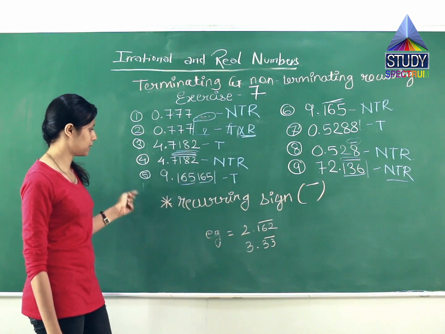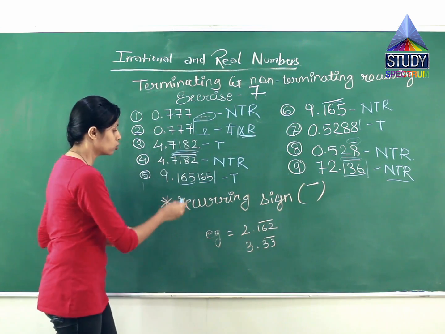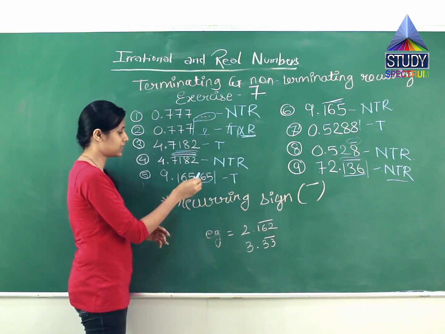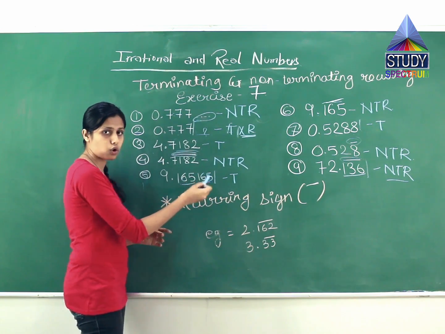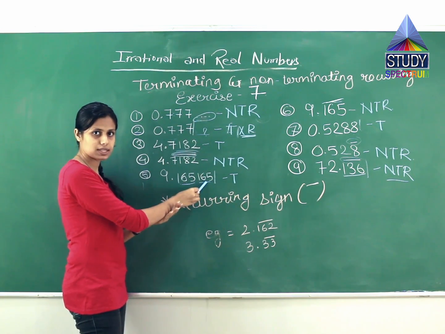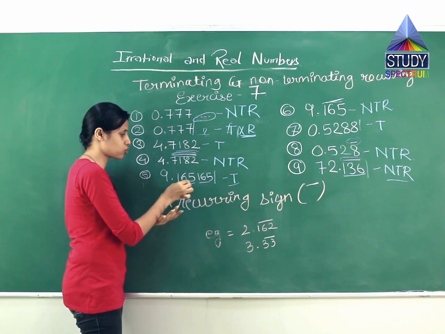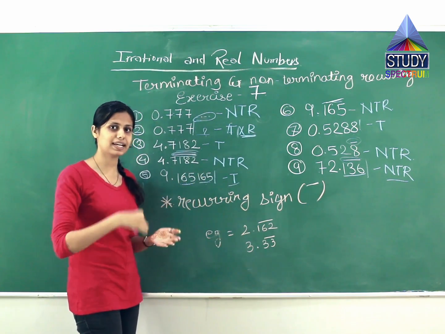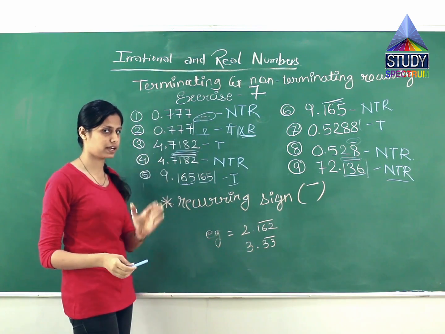The fifth example, which is 9.165165. Though the numbers are repeated, there is no bar or dot given to show that this goes on till infinity. It means 165 repeated twice, but then it stops. It is a terminating one because repeating twice does not symbolize that it is a recurring one.